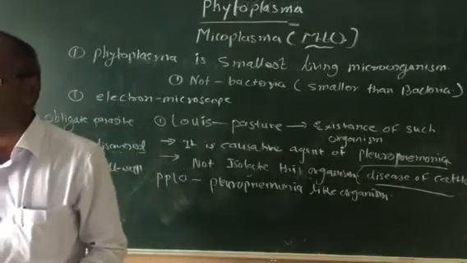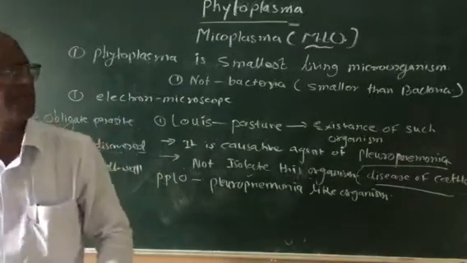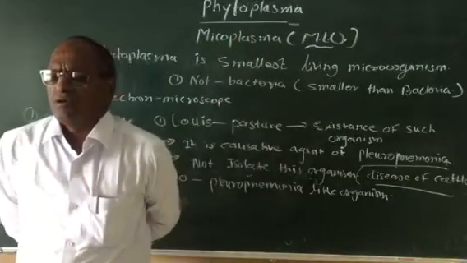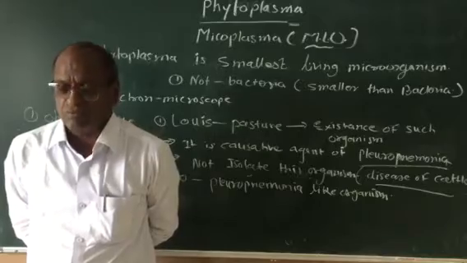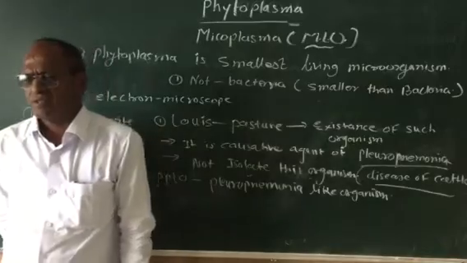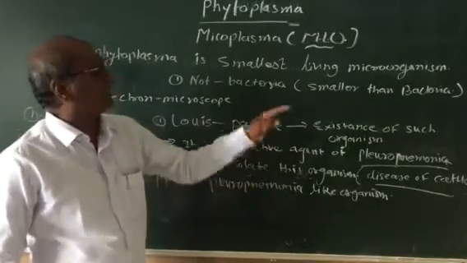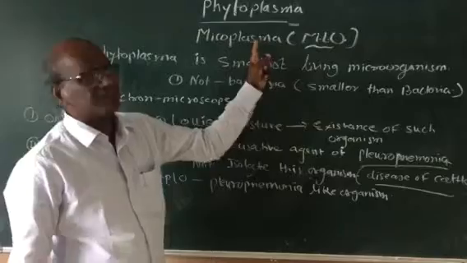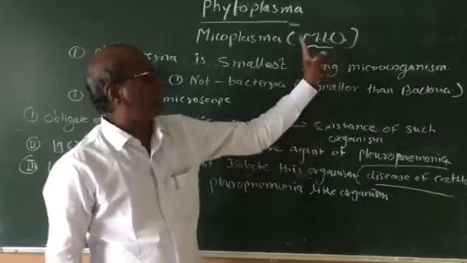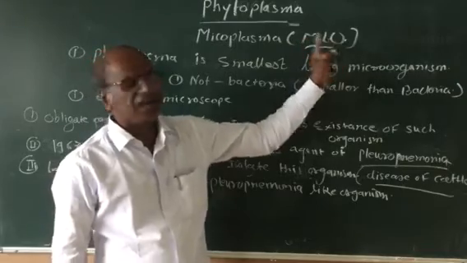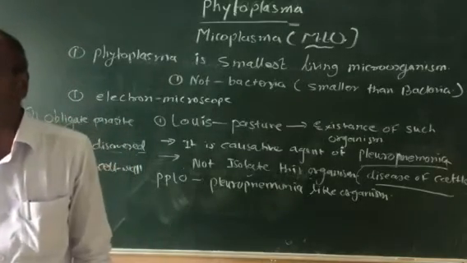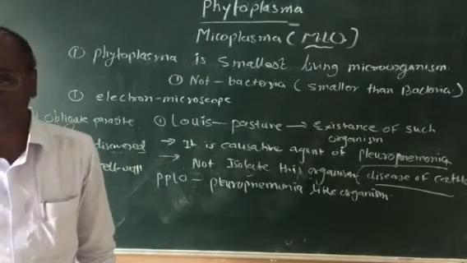Other than the virus and bacteria, the third important microorganism we'll study in BSc part now is the phytoplasma, also called mycoplasma or MLO, mycoplasma-like organism. It is a very important microorganism, observed in the biological world.